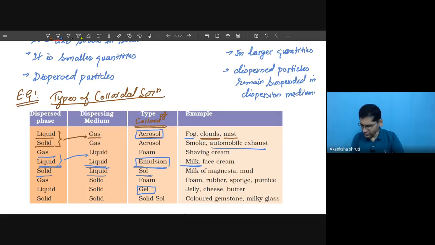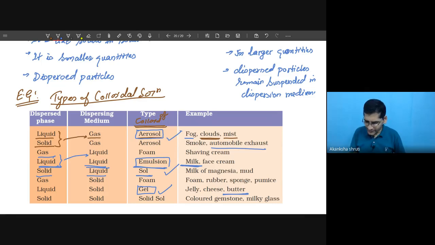And if both are solid, then it is called solid sol. So whatever the gel, emulsion and aerosol, these things you have to keep in mind. Regarding gel, the butter that you are using is nothing but a gel. But the milk that you are using is the example of emulsion. So what are underlined here, these things you have to keep in mind. Okay, students, shall I write it again? Or I think you must keep this in mind.